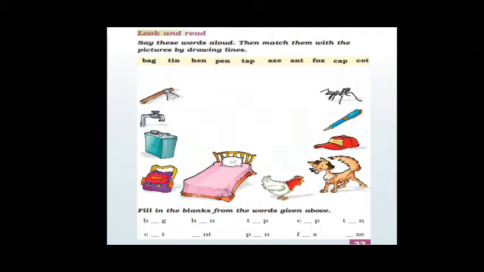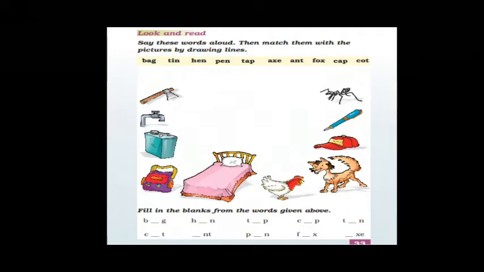Look and read. Here, say these words aloud, then match them with the pictures by drawing lines. Now here again in the yellow box a few words are given: bag, tin, hen, pen, tap, axe, ant, fox, cap, cot.